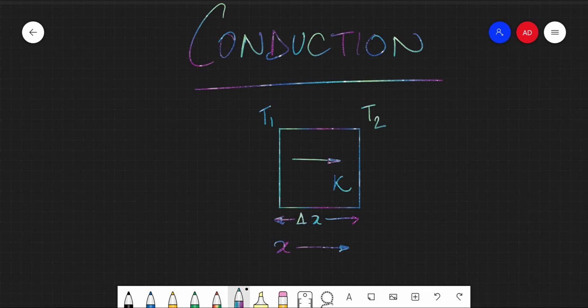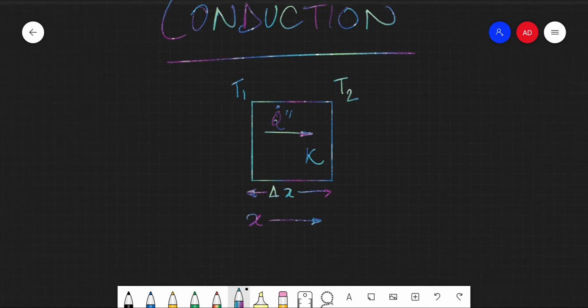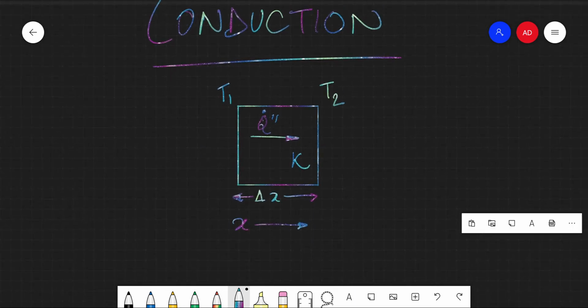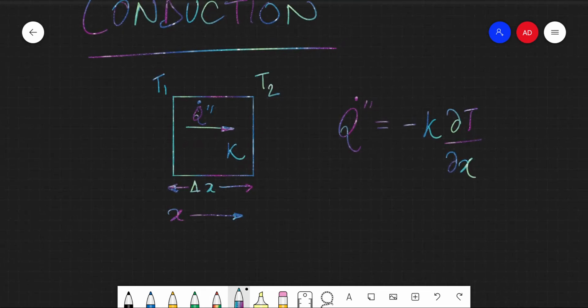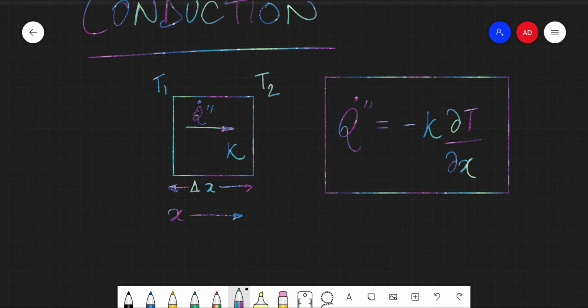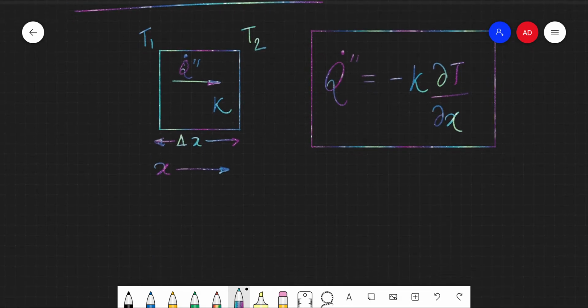So what will be the rate of heat transfer per unit area, which is also known as the heat flux, right? So Fourier's law of conduction answers this question precisely, right? So what happens in such a scenario is that the heat flux can be given as, do not be intimidated by these obscure symbols at this moment. We'll go into all of them. So this is what Fourier's law states as the law of conduction, right? So what do these terms represent exactly?